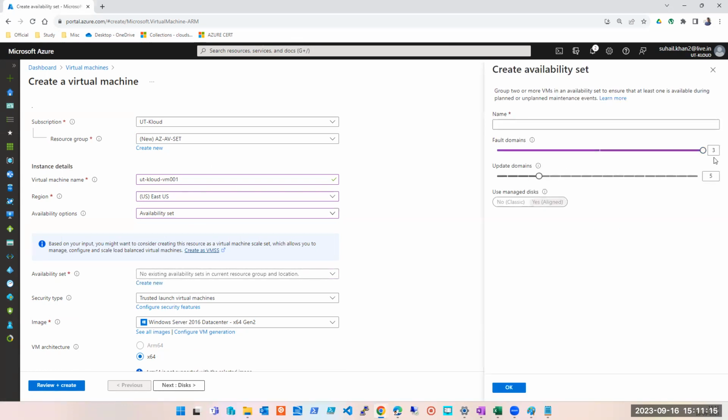Sir. Yes, tell me. Sir, Satish sir. Yes, tell me. Sir, what does fault domain and update domain mean? I'm explaining, don't worry. We are not through that yet.